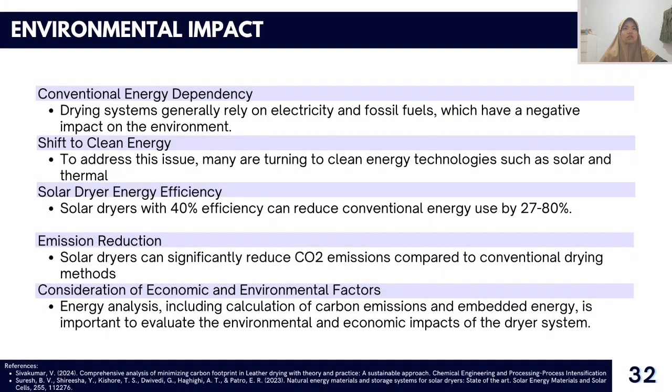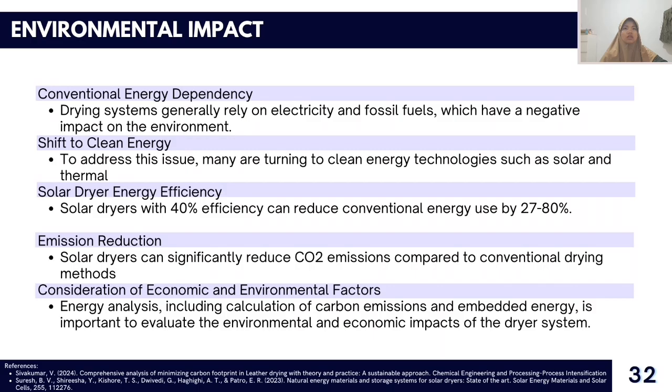Most drying systems use electricity as a source of energy, resulting in high operating costs and environmental issues due to increased greenhouse gas emissions.